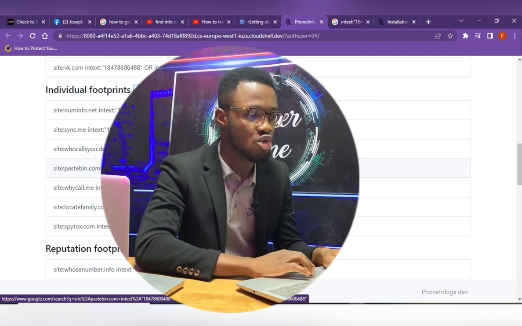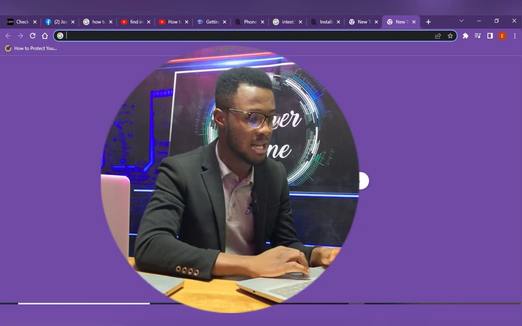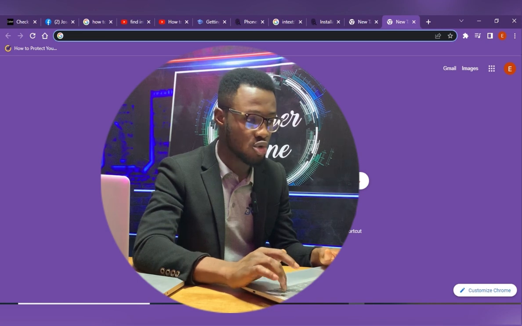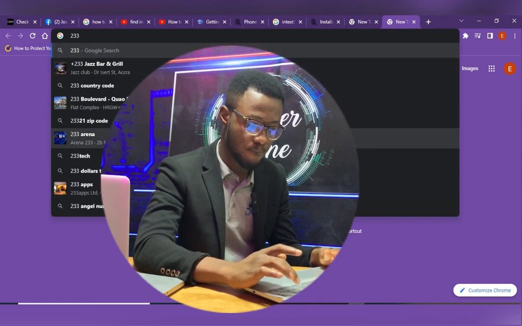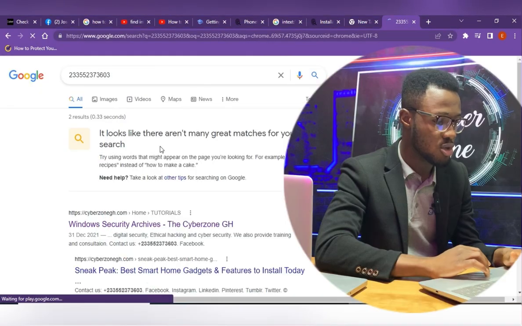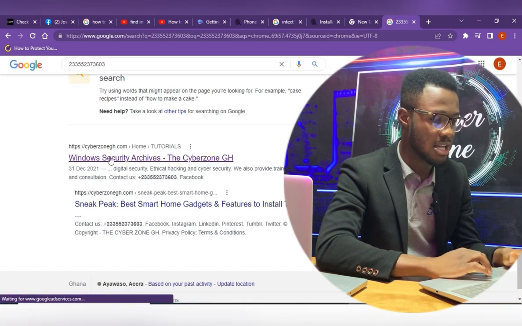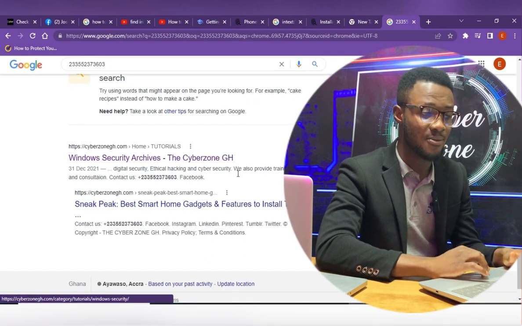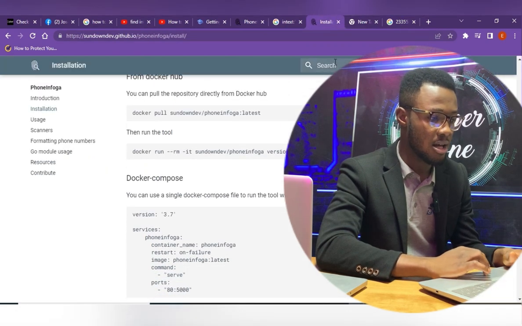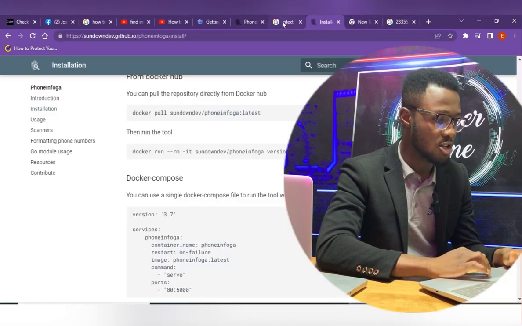Another small basic way, you can even go to Google here. If you want to find information about a number, just put in the number there. So assuming I want to get information about my number, this is it. I can just go to Google and run a basic search, right? Here Google can also bring it to me. You see, this number can be found on the Cyberzone page, right? But the platform that we used brings you a lot more. It will bring you a lot.